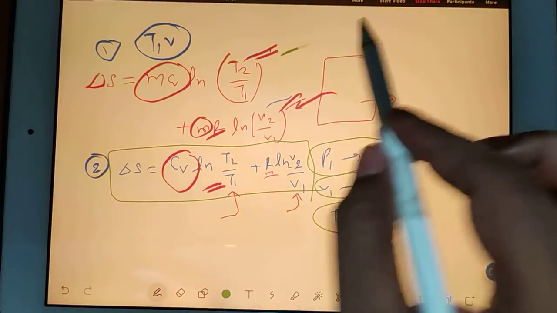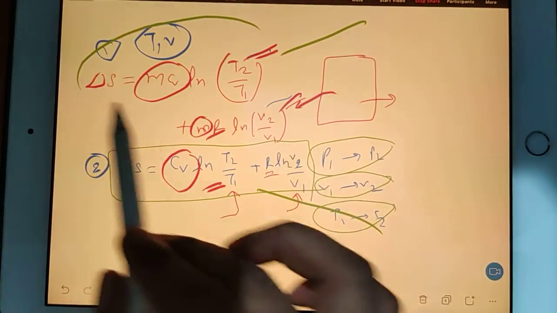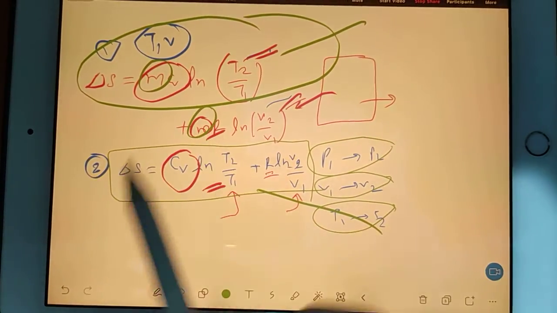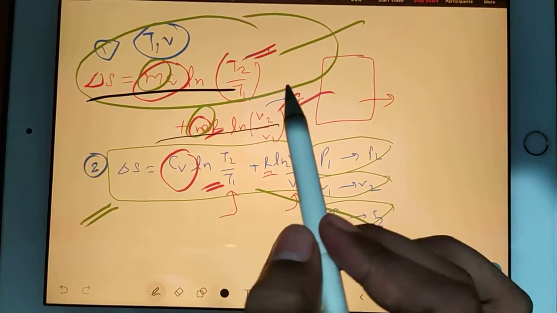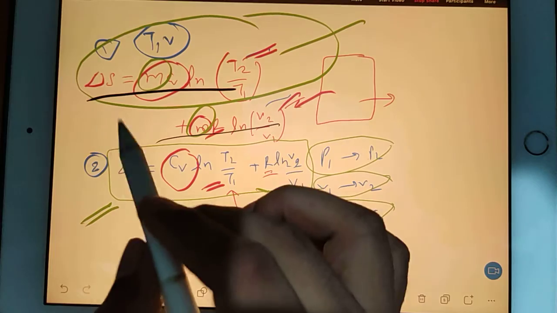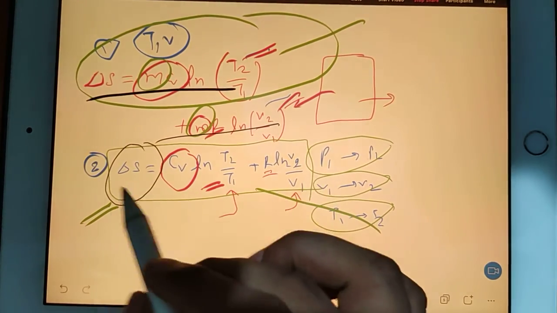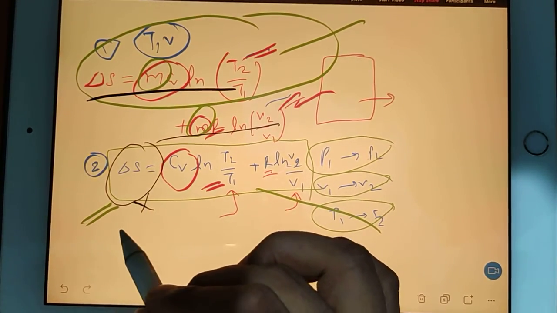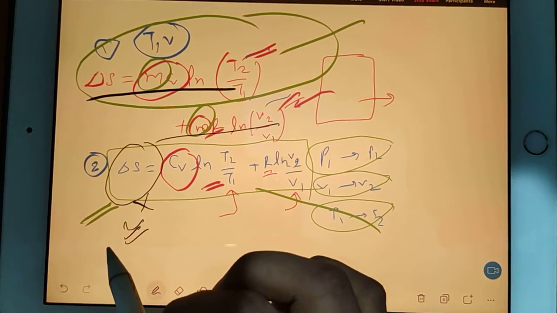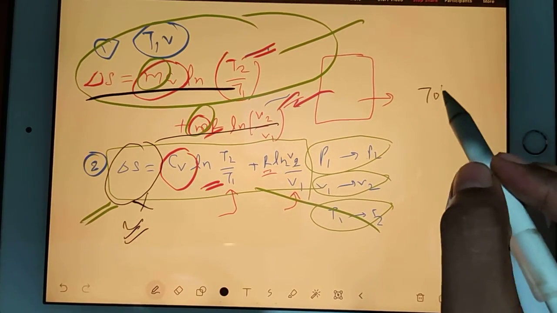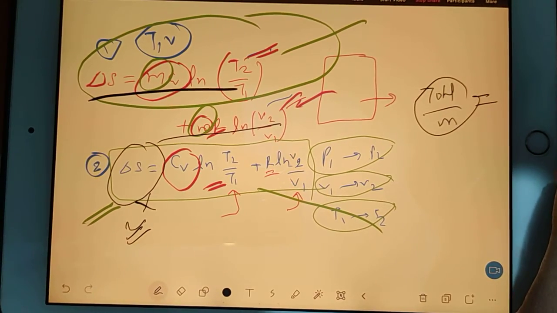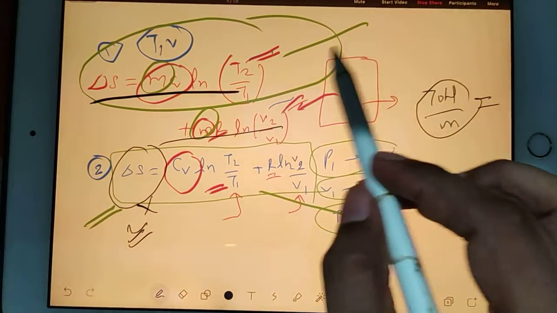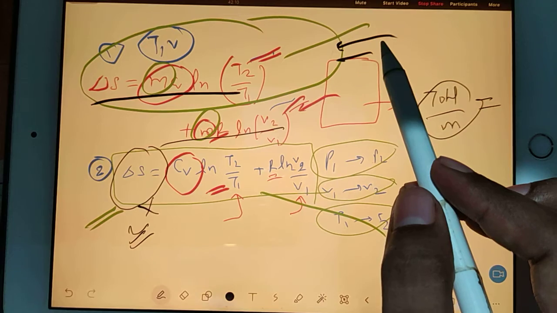What is the difference between this formula and this formula? In this formula you are writing mass also, but in this formula you are not writing mass. It means this entire formula you have divided by mass. It means this entropy change is not the total entropy change, it is a specific entropy change, because you know whenever you divide the total answer by the mass you get a specific answer. In the same way, this formula you saw in terms of temperature and volume.